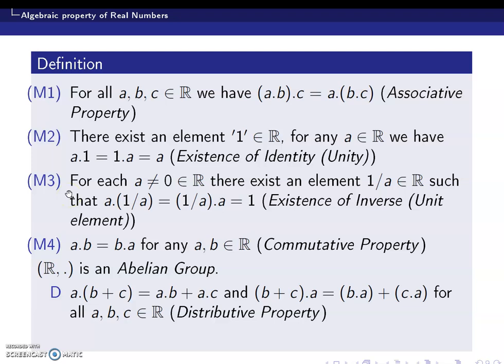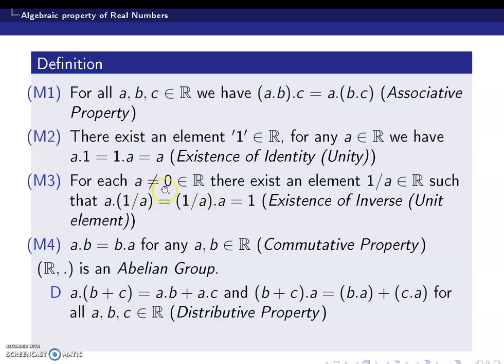Next, the third property, which is the inverse. Note that multiplicative inverse only exists for those real numbers which are not 0. So in the case of the additive identity 0, there does not exist a multiplicative inverse.